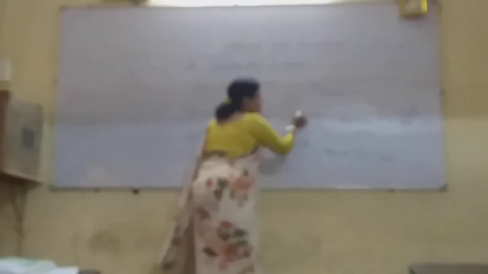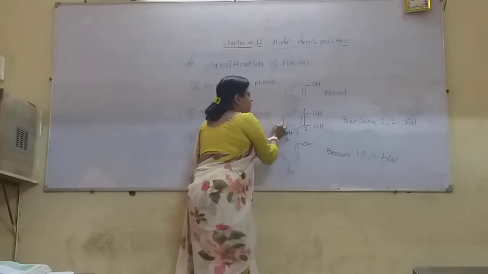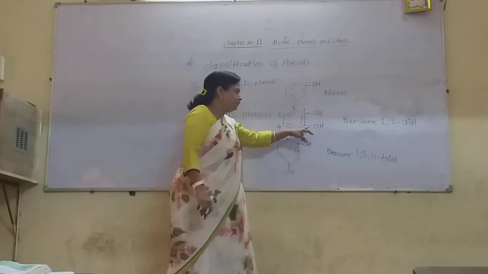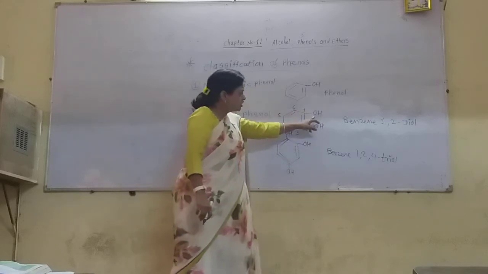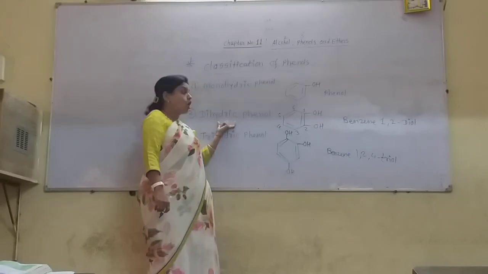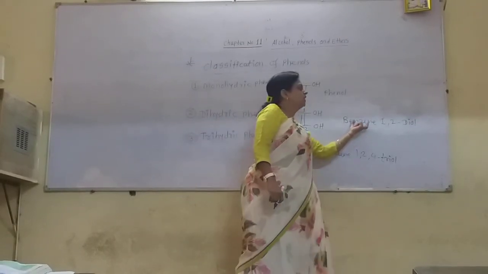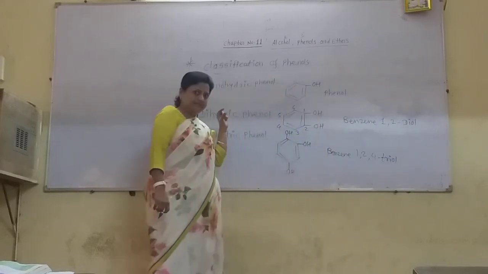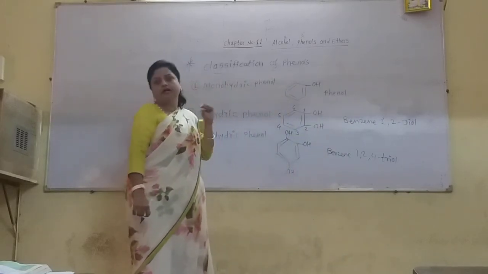Now suppose this is 1, 2, 3, 4, 5 and 6. As carbon atoms 1 and 2 contain the OH group, the name of this dihydric phenol is benzene-1,2-diol. Give the complete name: benzene, and then 1,2-diol.